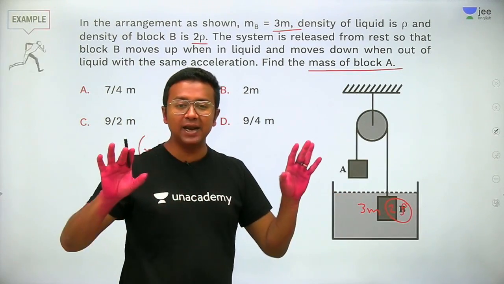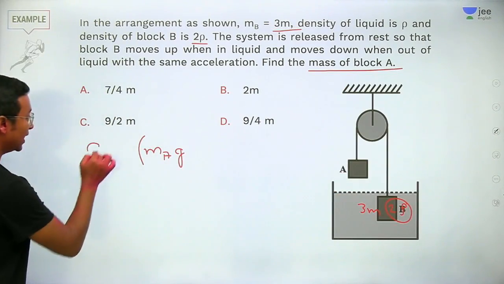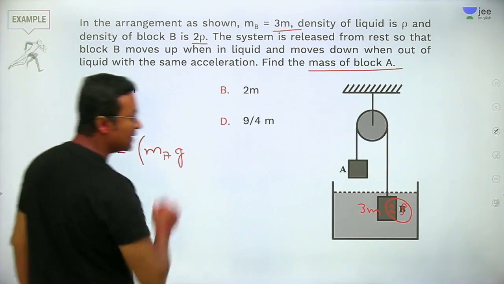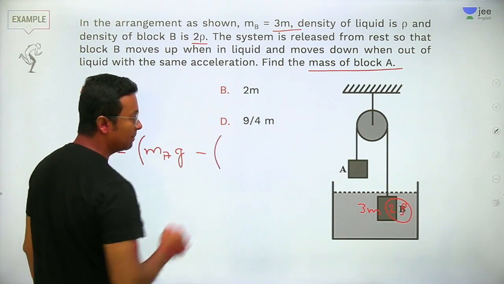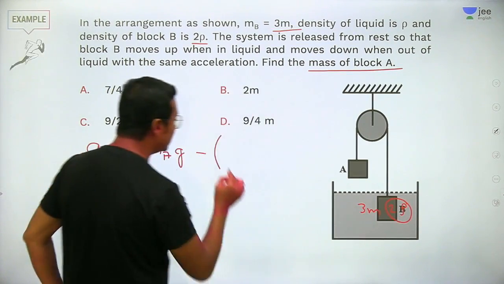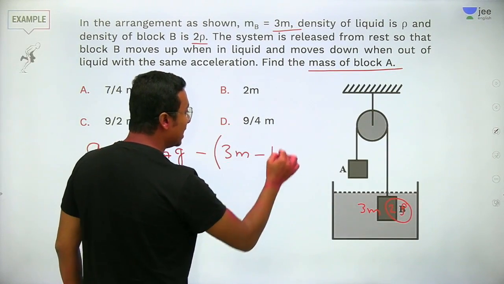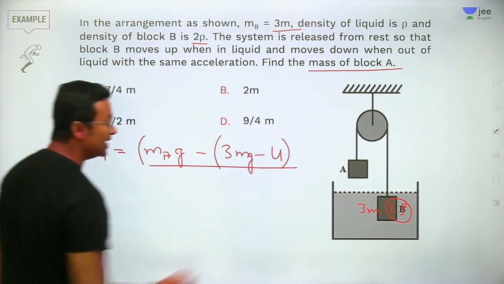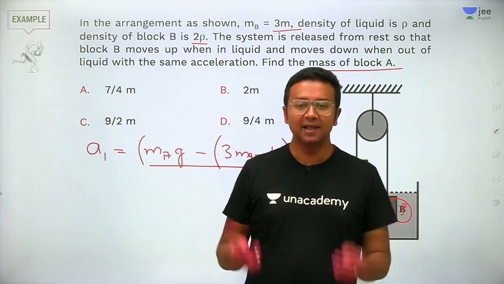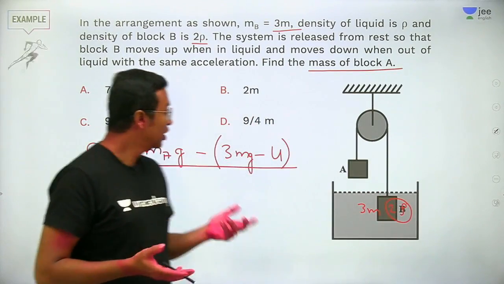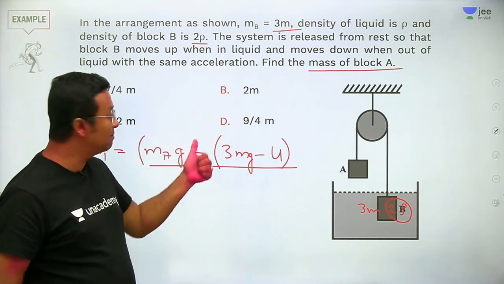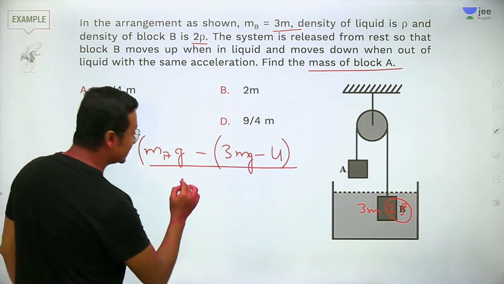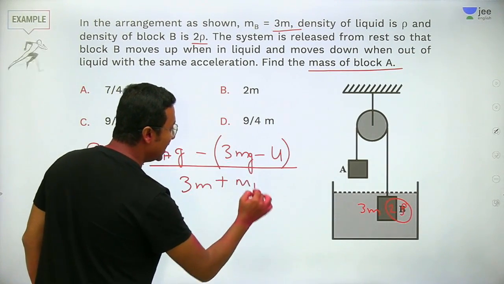What we are trying to find out is the acceleration, so let me take it as a1. a1 is equal to m_A g minus (3m g minus the upthrust), divided by the total mass of the system, that is 3m plus m_A.